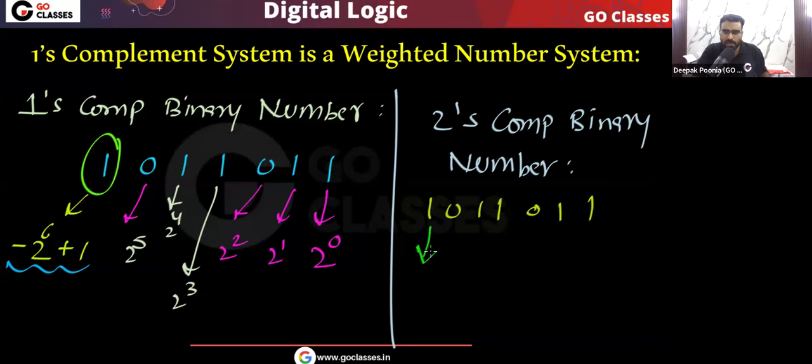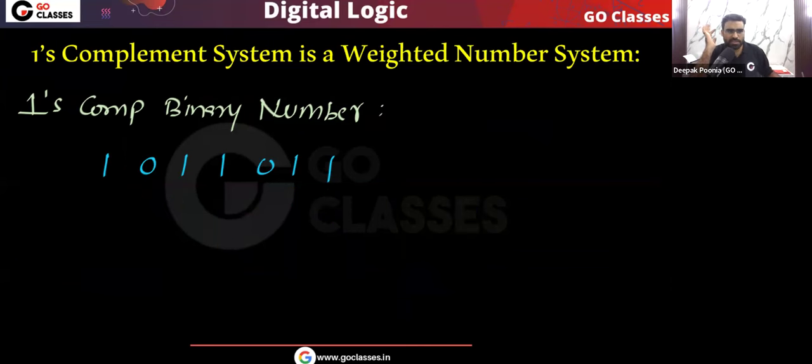Now you can see, if this is a 2's complement binary number, then what is the weight associated with the MSB? The weight associated with the MSB is negative, minus 2 power 6. But in the ones complement binary number, the weight associated will be minus 2 power 6 plus 1. This is the only difference, nothing else. Very simple. For the remaining positions, the weights are similar to the binary number system, like here 2 power 5, here 2 power 4, here 2 power 0. I hope you understood. Did you understand what the weights associated with each position are?